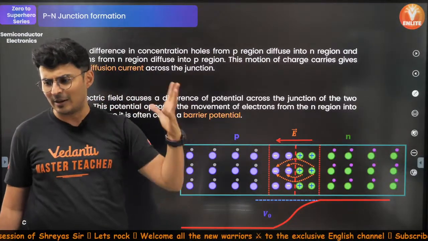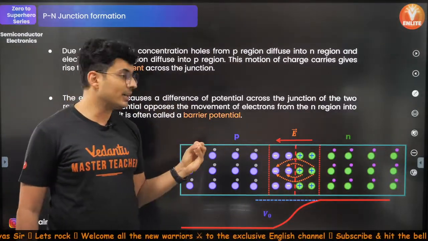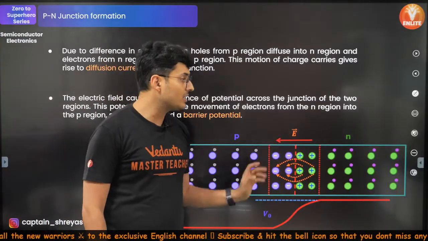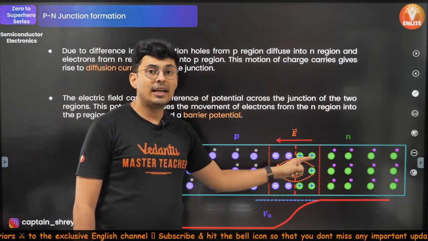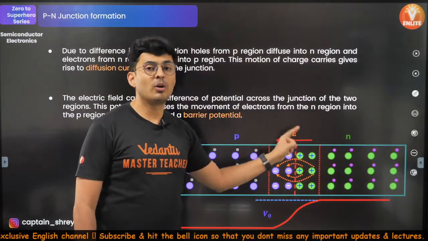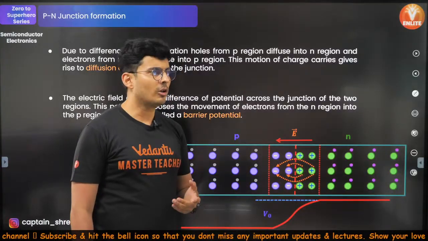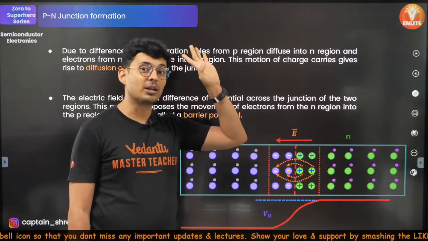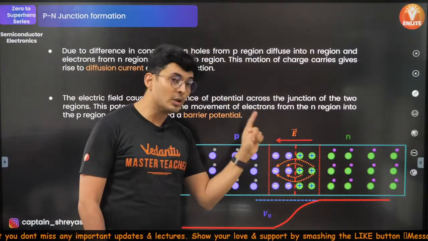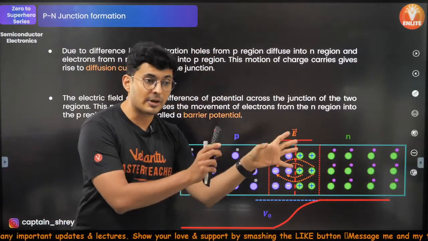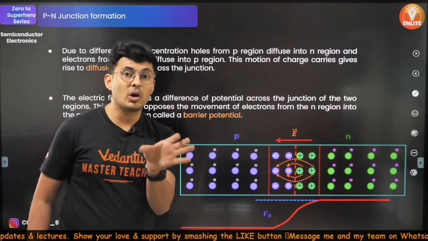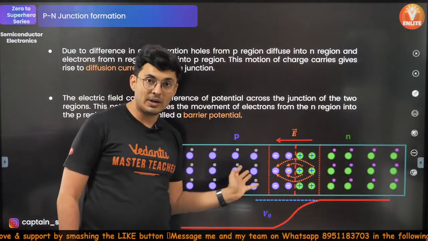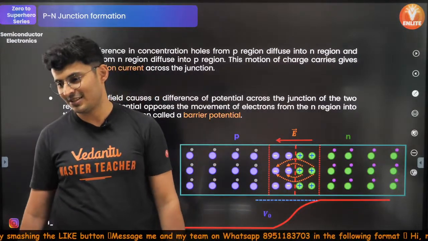Why has this barrier come? Think of it this way. By the way, these kinds of questions can also be asked on the PN junction. Does N become negatively charged, positively charged, or neutral? A lot of people will think N is negative. Some people will be intelligent: no, sir had told us N is neutral. But you forgot, N is neutral if it is independent, if it is separate. But when it is brought in the proximity of p-type, the electrons will jump, and when electrons jump away from it, obviously it will become positively charged.